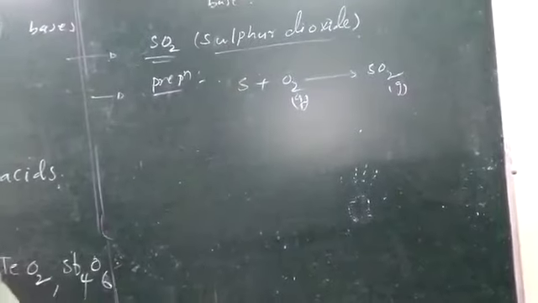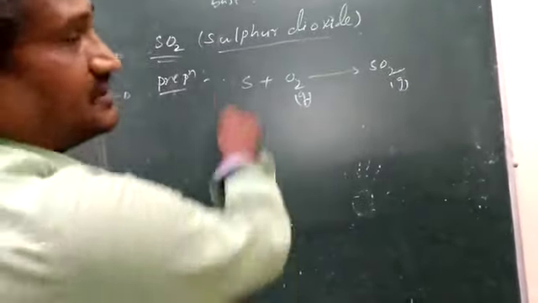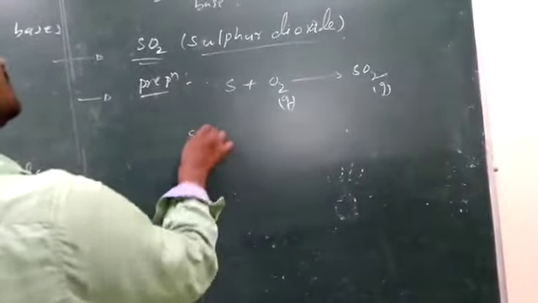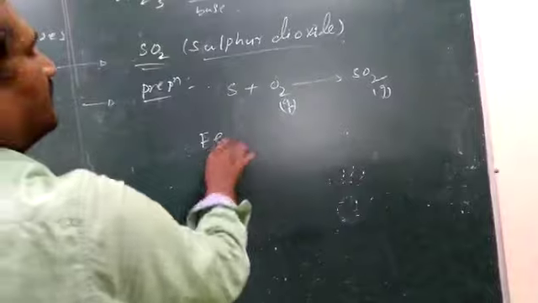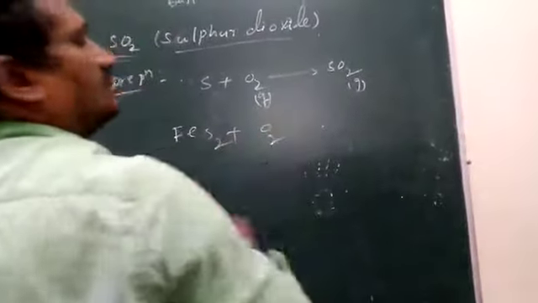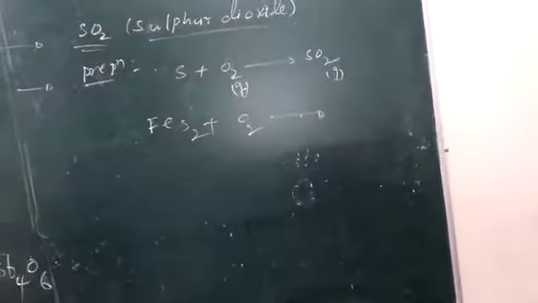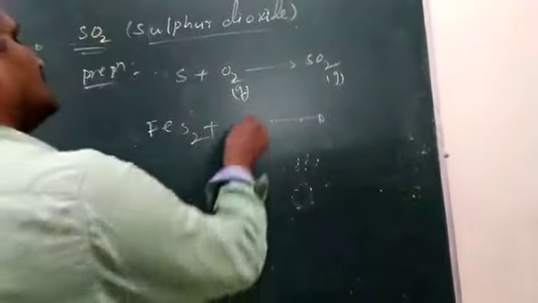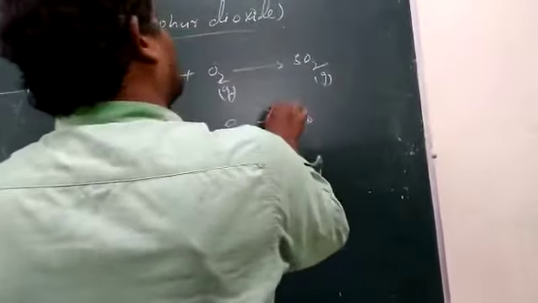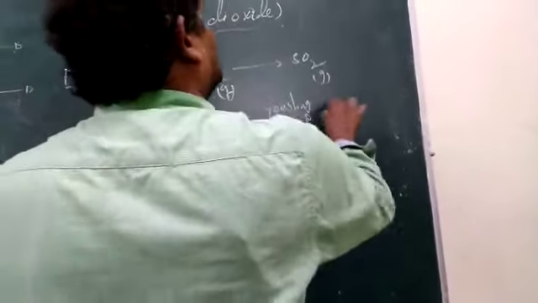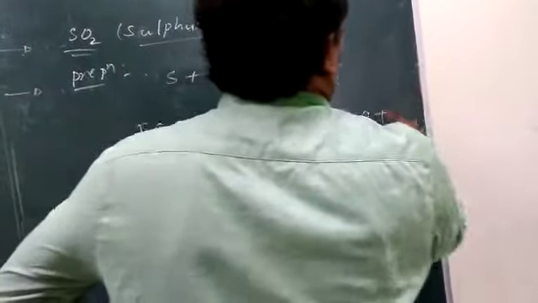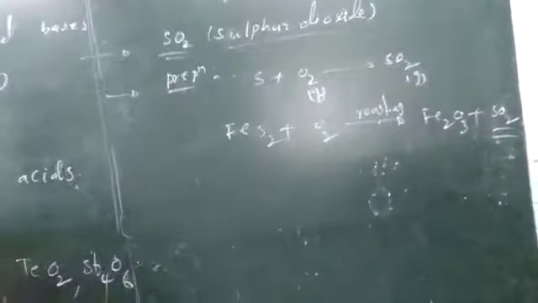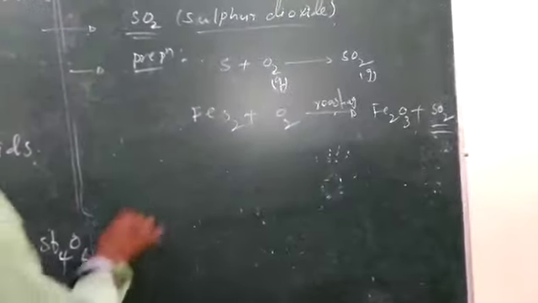Burning of sulfur gives sulfur dioxide, and also from roasting methods, iron sulfide upon treatment by roasting. Roasting means combustion or burning of a substance with excess oxygen. So in the presence of oxygen, by the roasting process, it forms metal oxide and sulfur dioxide. So these are the preparative methods for sulfur dioxide.